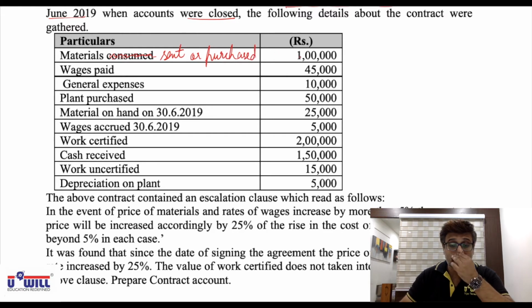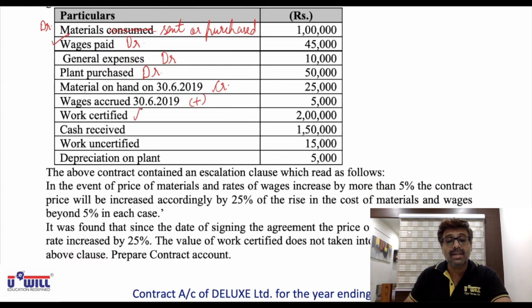We purchased material worth 1 lakh rupees. It will come on the debit side of contract account. Wages paid, debit side. General expenses, debit side. Plant purchased, debit side. Material on hand 30/6/2019, closing balance will come on credit side. Wages accrued, we will add in wages, put a tick on wages paid. Work certified, credit side in work in progress.